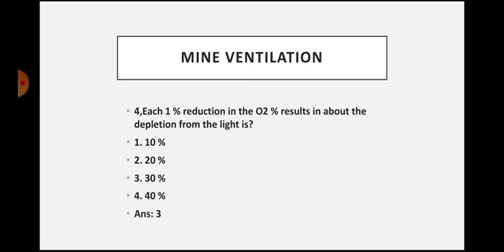Another one is combustible material, and the third one is oxygen. If these 3 elements come together, then only the fire will be ignited. If any one of the elements is absent, then there is no chance of ignition of any fire.